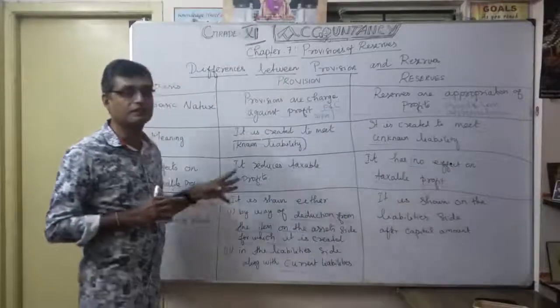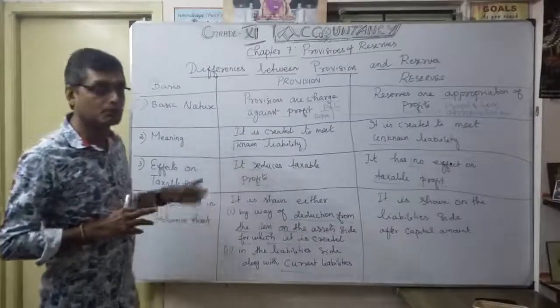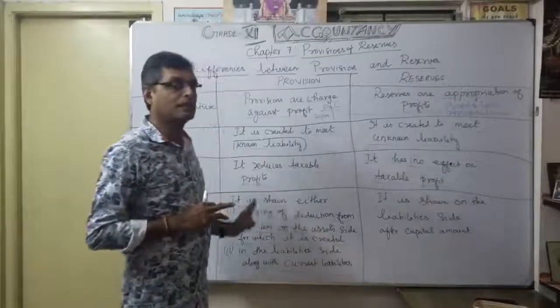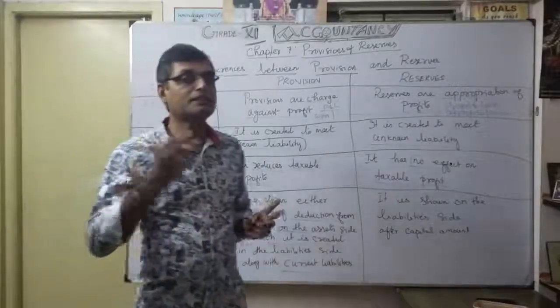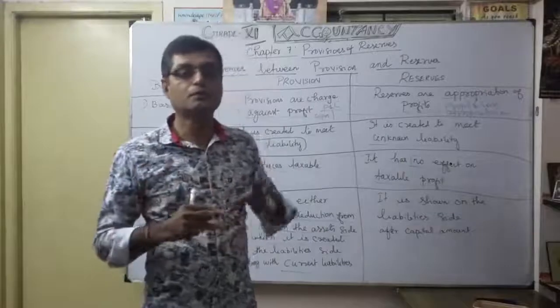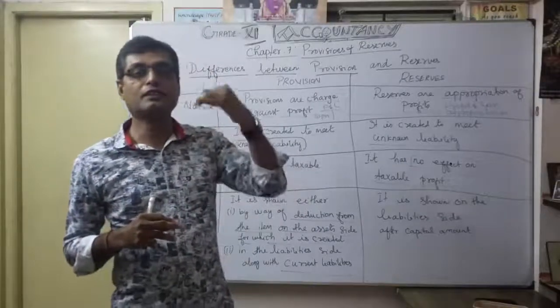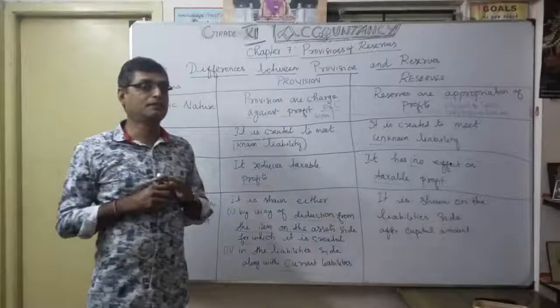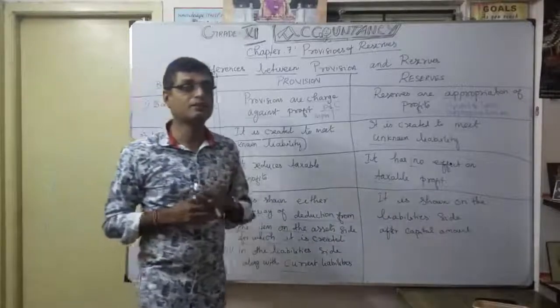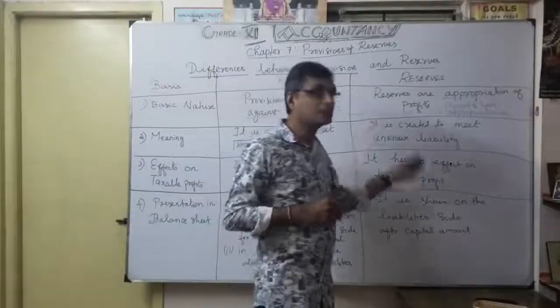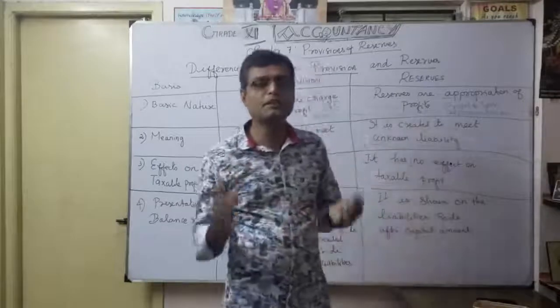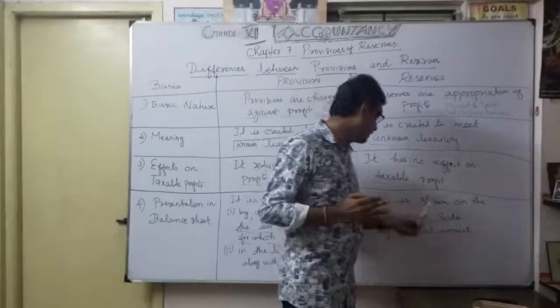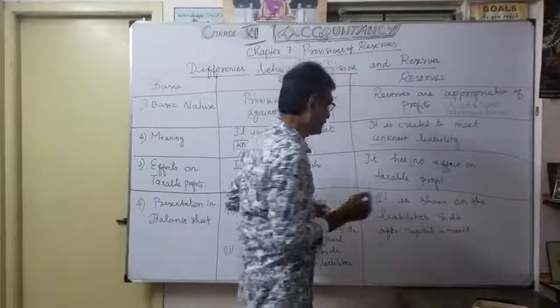Any provisions we create, you want to show maybe on the asset side and the liability side according to the head. So you should be very careful about how we are going to create the provision according to the type of expenditure, the head of the account. That is very important. But coming to reserves, very important, as you know very well, it's not shown on the asset side, it's shown on the liability side only.